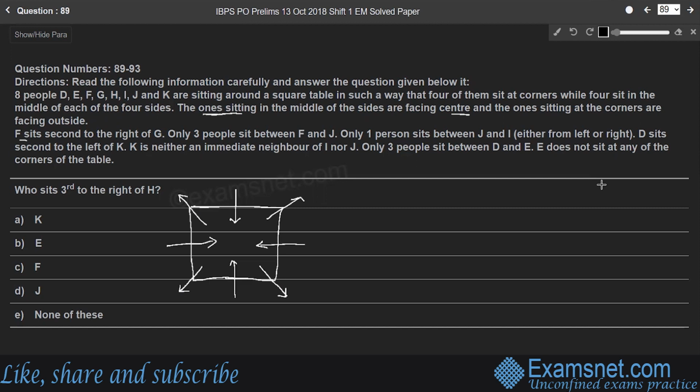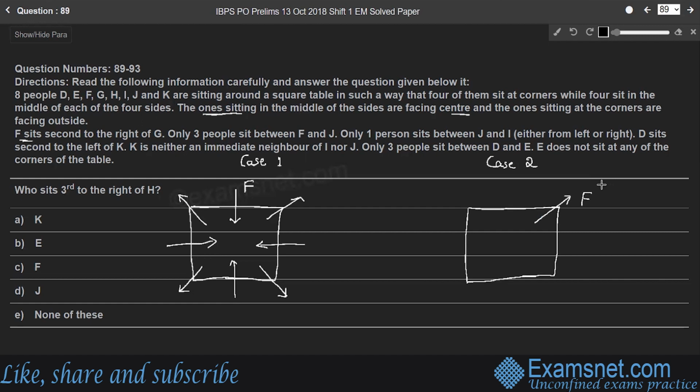Come to the information. F sits second to the right of G. So here it is not given whether F is facing inside or outside. Therefore, we have 2 cases. In case 1, F is facing inside, and in case 2, F is facing outside. That means in case 1, F is sitting in the middle, let it be here. And in case 2, F is sitting at the corner, right? Who is facing outside. Let the position of F be here.